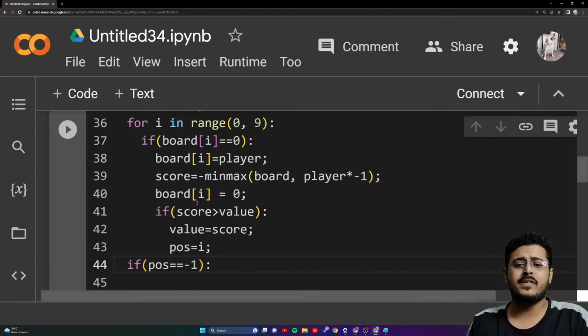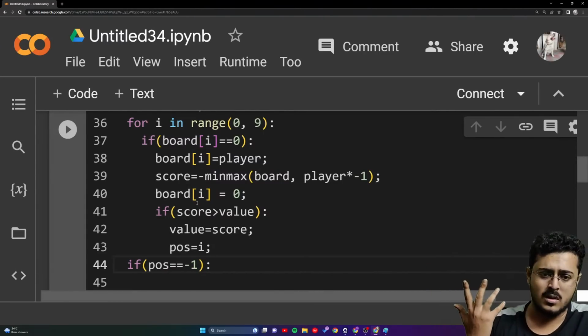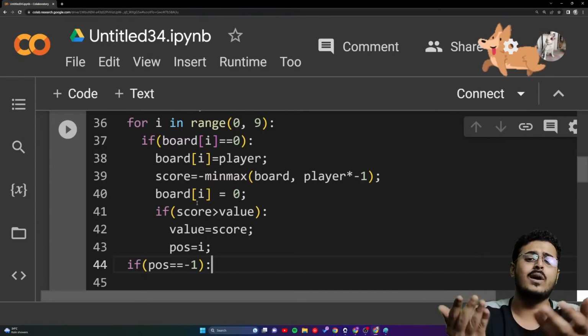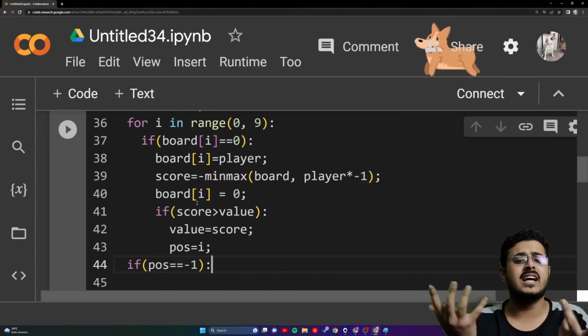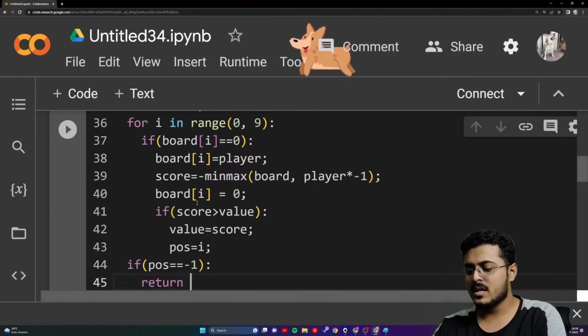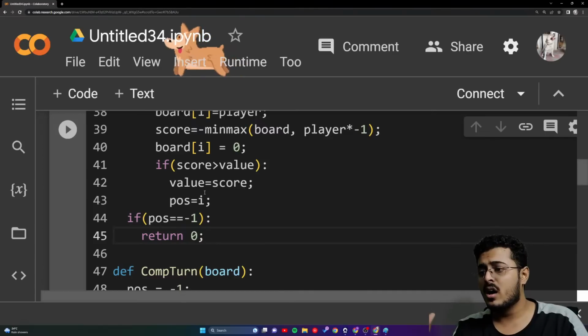The player is not able to figure out where to put his X or O, guys. The value of POS is -1. He was not able to figure out anything. In that case, return 0. That is, it is a draw.